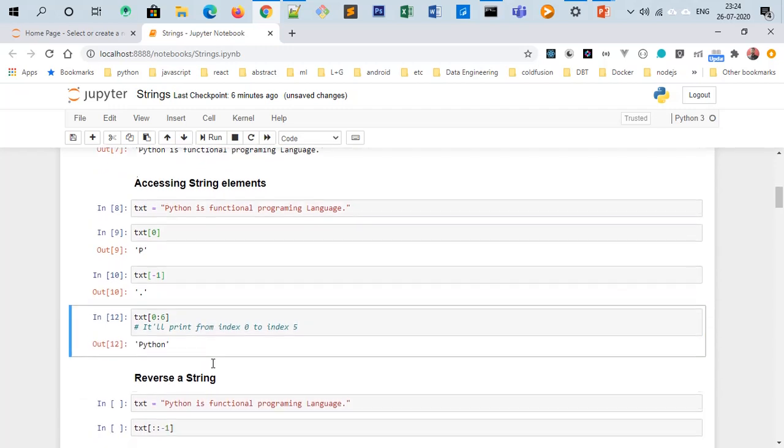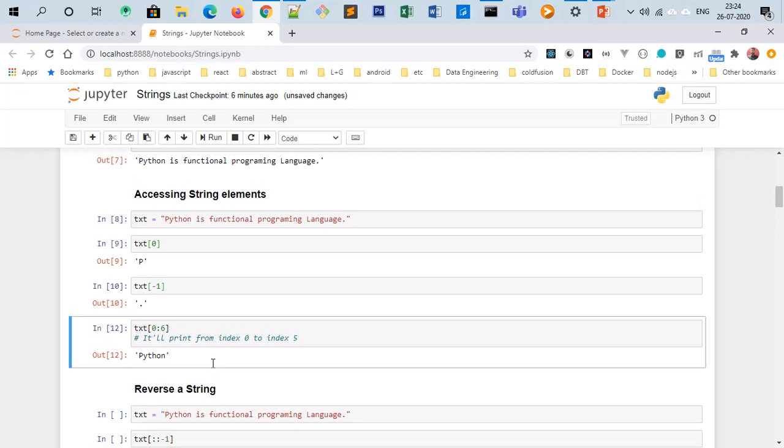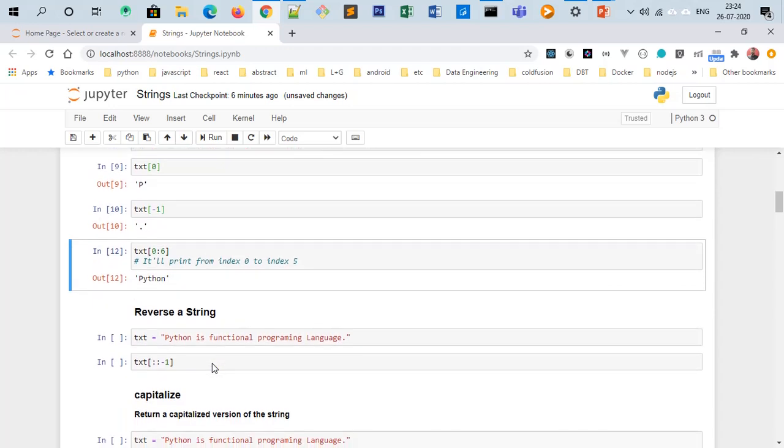There are different ways to reverse a string in different programming languages. In Java or C++, we have to use a reverse technique, decreasing through the array of the length of the string and then passing the string to get the reverse. But it is very easy in Python.